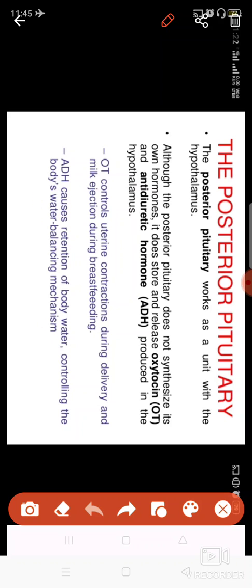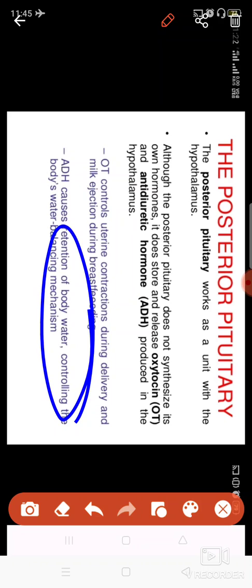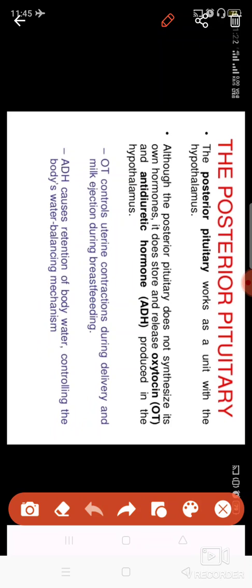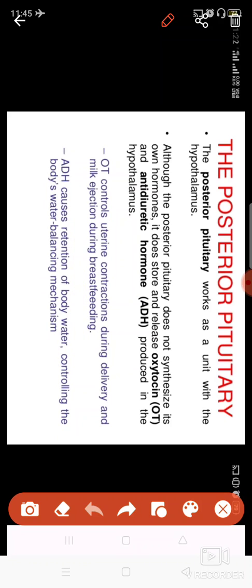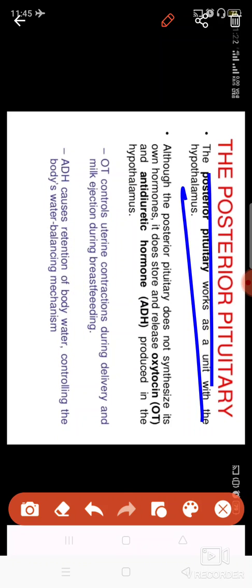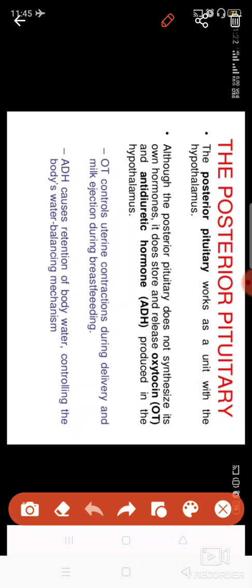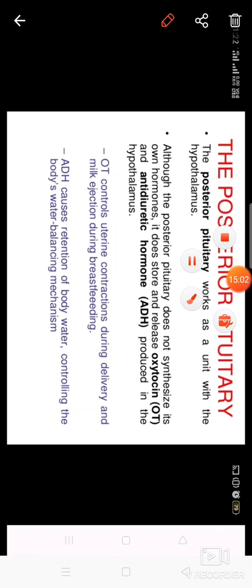So excess water in your body is reabsorbed by the nephron when ADH is released in the blood. So the water balance is maintained by antidiuretic hormone, which is released by the posterior part of the pituitary gland. So this is how the pituitary gland is present, and these are the functions of the pituitary gland.